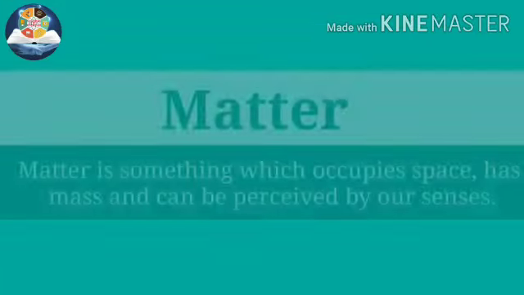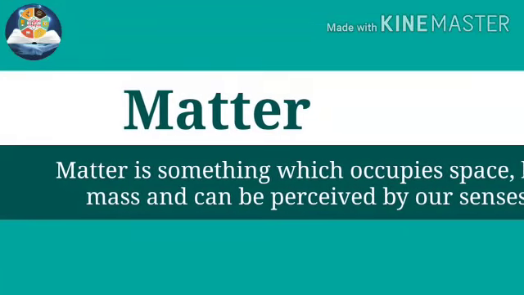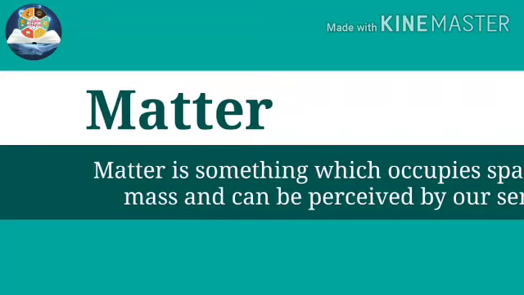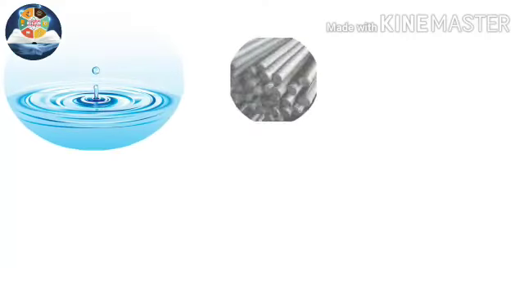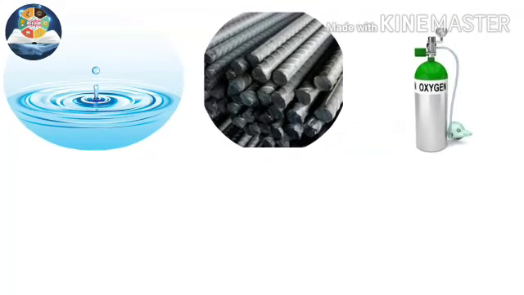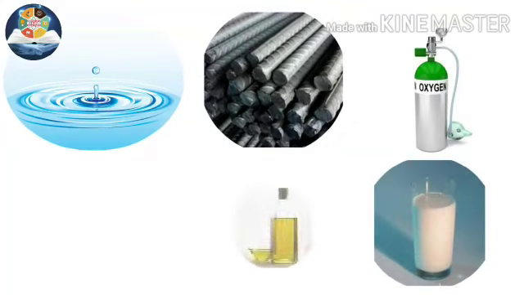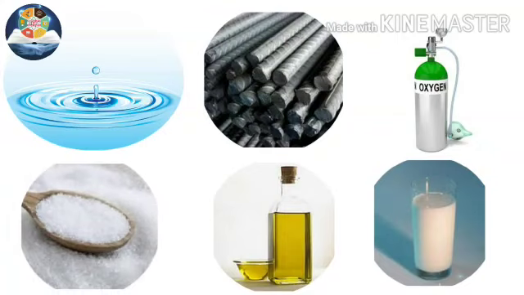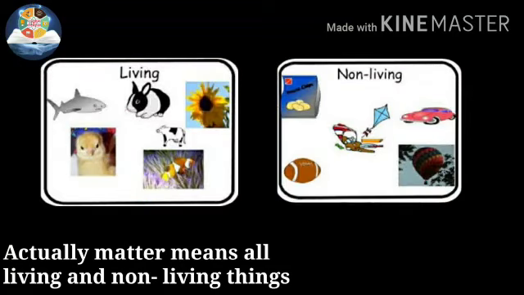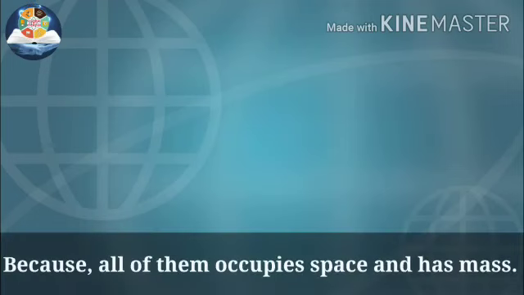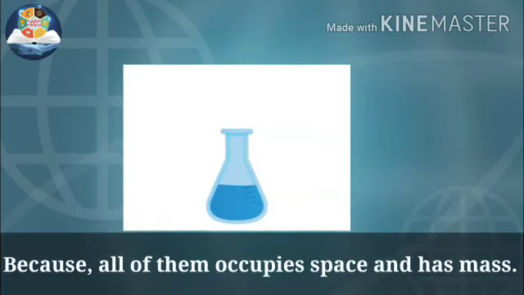Matter is something which occupies space, has mass, and can be perceived by our senses. Water, iron, oxygen, milk, oil, sugar, etc. are examples of matter. Actually, matter means all living and non-living things because all of them occupy space and have mass.